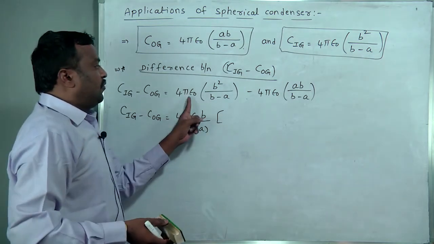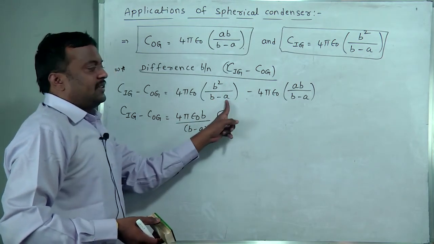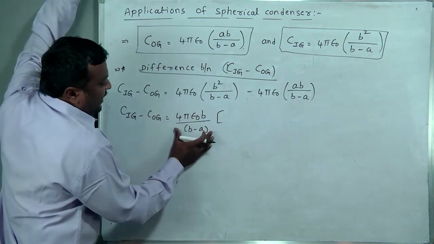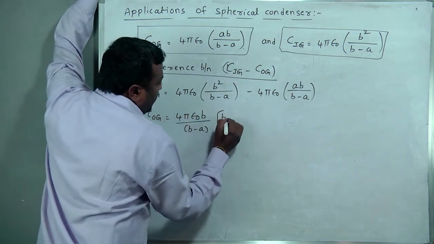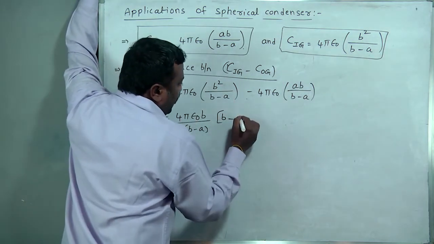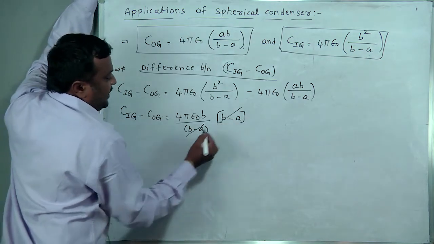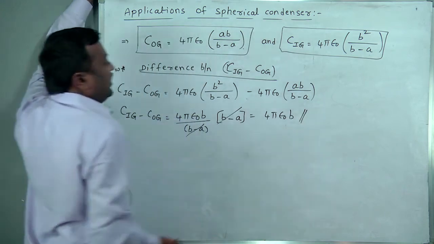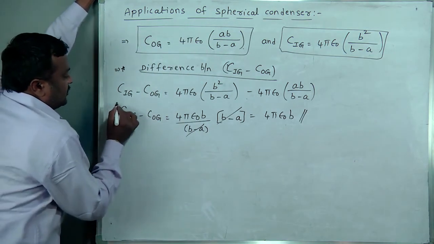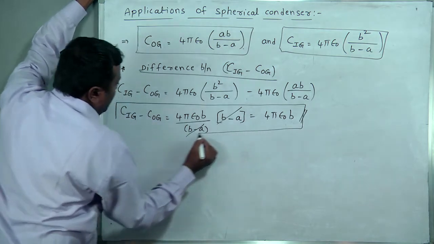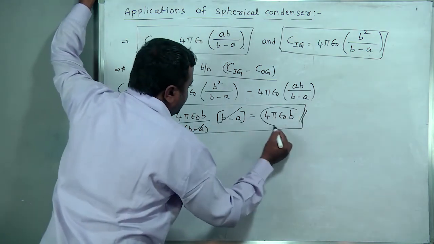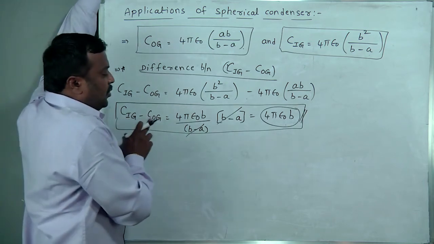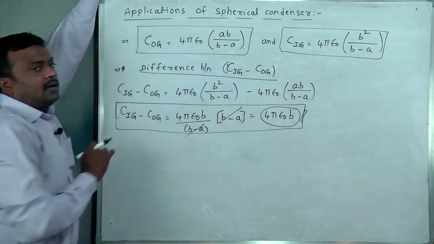Here B only remains, minus, here A only remains. B minus A gets cancelled. What is the difference? 4 pi epsilon naught B only. So the difference between inner ground and outer ground is nothing but 4 pi epsilon naught small b only.